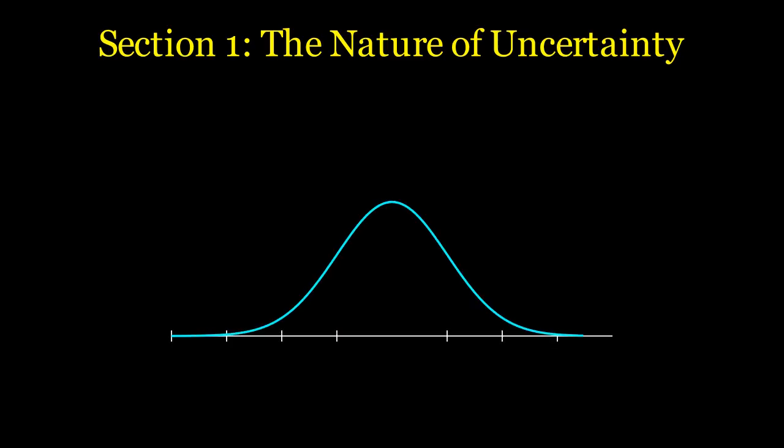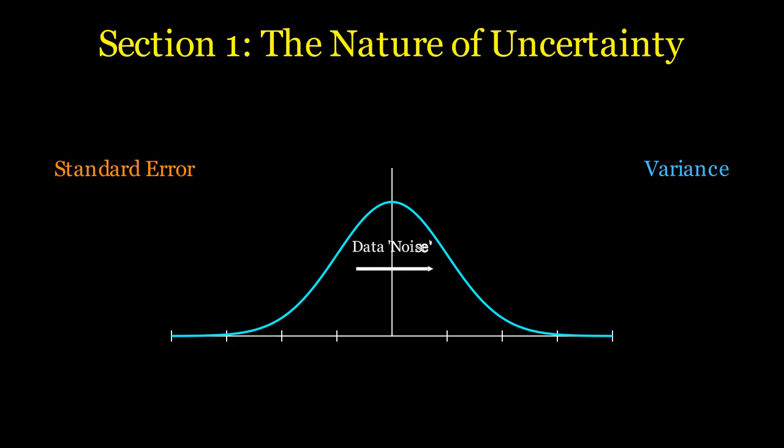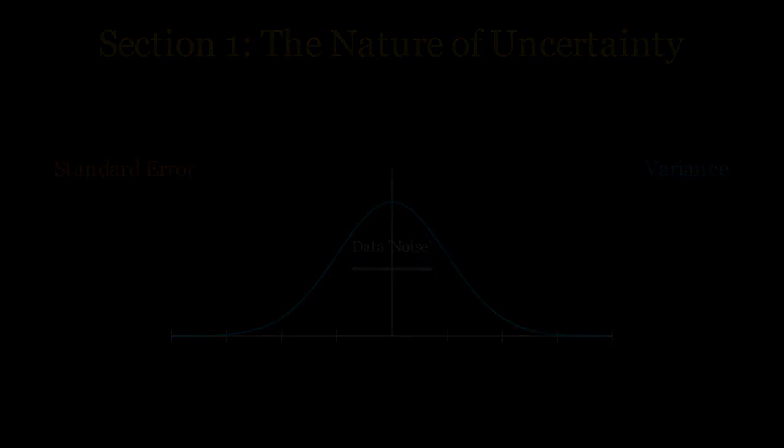Section 1. The nature of uncertainty. Scientific measurements are never absolute truths. They are estimates. Whether you are measuring the growth of a plant or the impact of a social policy, your data contains noise. We quantify this noise using concepts like the standard error and variance. Think of it like a GPS. It doesn't say you are exactly at a point, but within a small blue circle of probability.